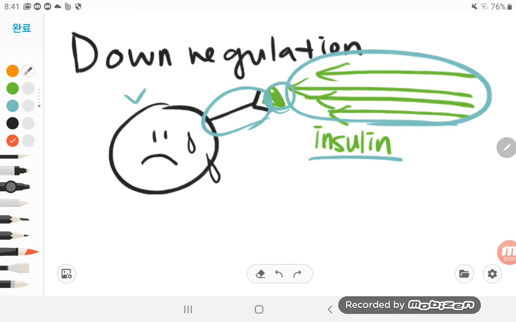Before, when we were not exposed so much, we got this much reaction. But because we're having so much exposure, we're having only this much reaction. That's the downregulation.